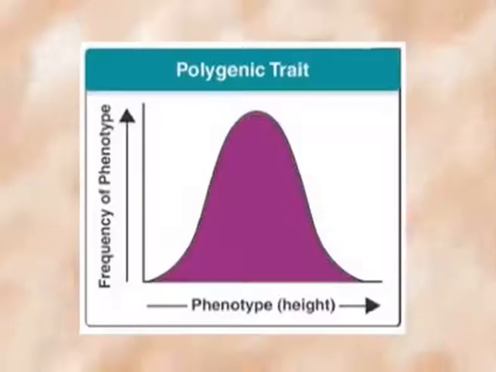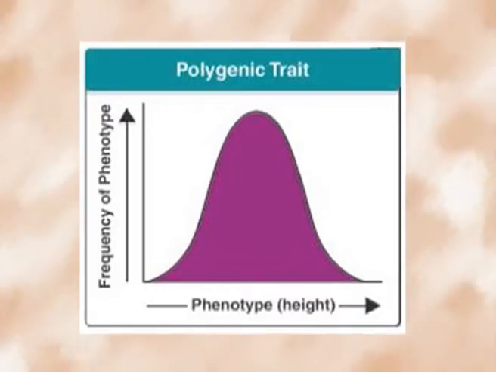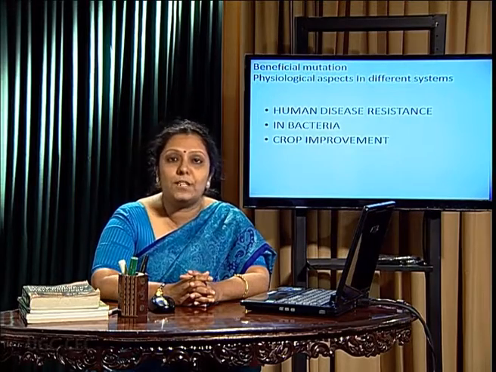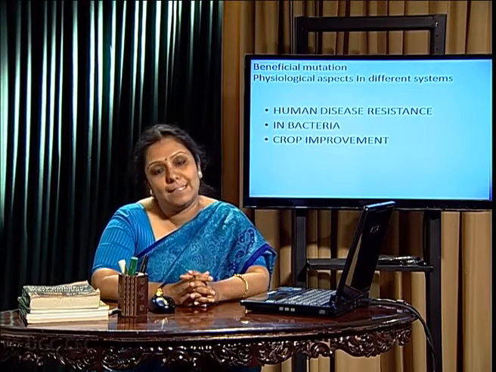And the third point is that the genes responsible for the trait must be taken into account, because some are polygenic traits, and some oligogenes are responsible for showing a beneficial trait, so that will be taken into account. Let's talk about the beneficial mutation with respect to physiological aspects.